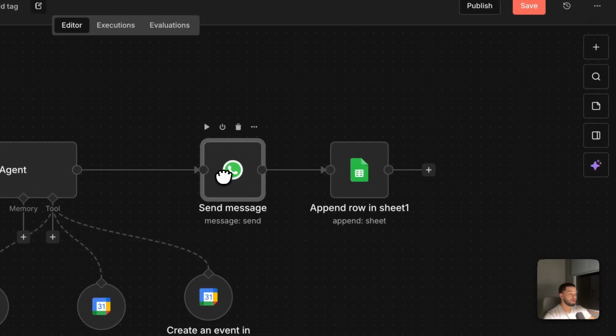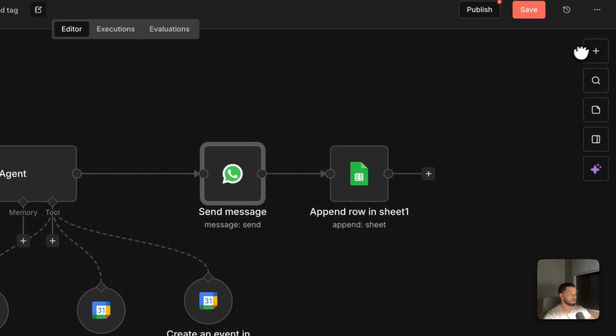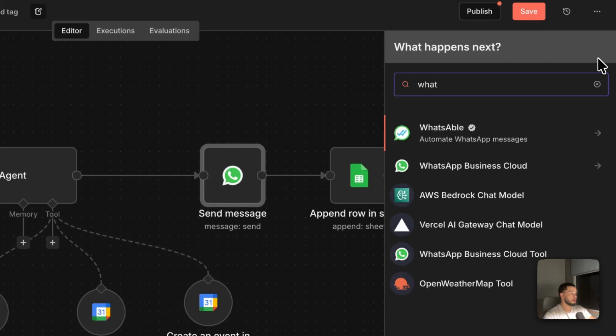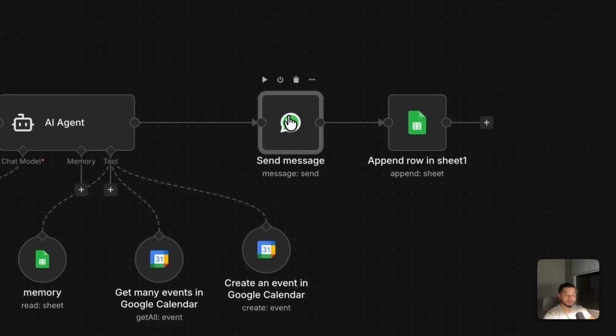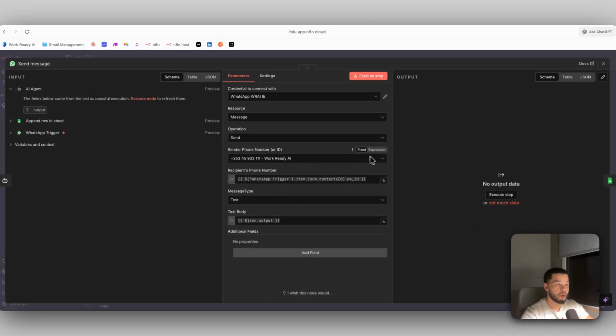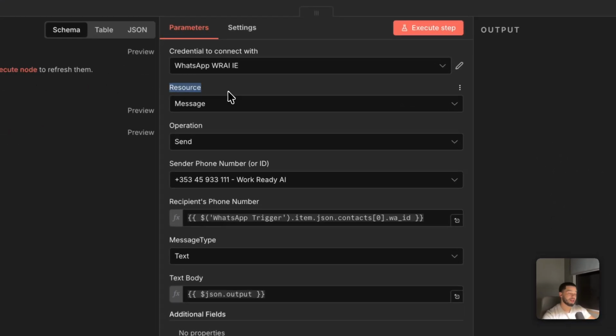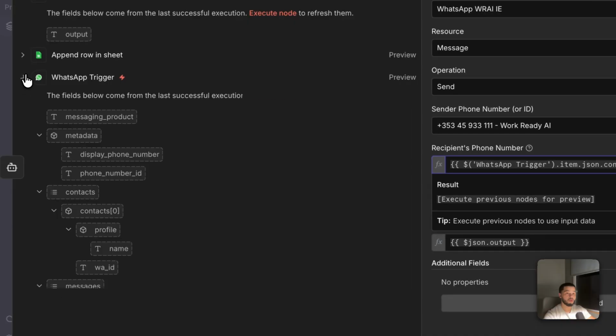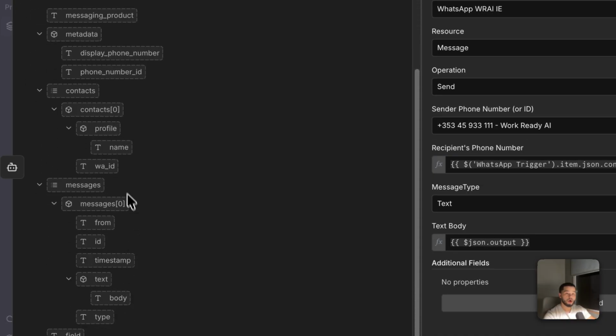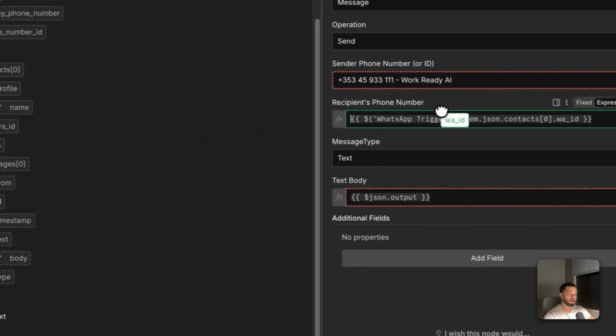The last thing we need to do is select the send a message node. So if you come up here again, you look up WhatsApp Business Cloud, we're going to make it send a message. And like I said previously, you're going to have to connect up your WhatsApp to be able to use this node here. When you connect your WhatsApp, then you're going to select resource message operation send, and we're going to use the sender phone number ID. When you connect to WhatsApp, it will automatically be here, and the recipient's phone number again is going to come from the WhatsApp trigger, and it's going to be their WhatsApp ID, as you can see over here. Bring it over and drop it in.